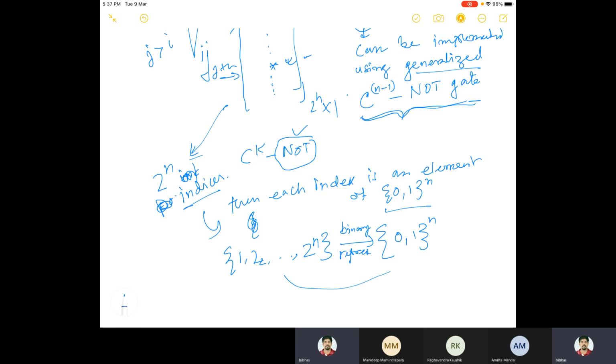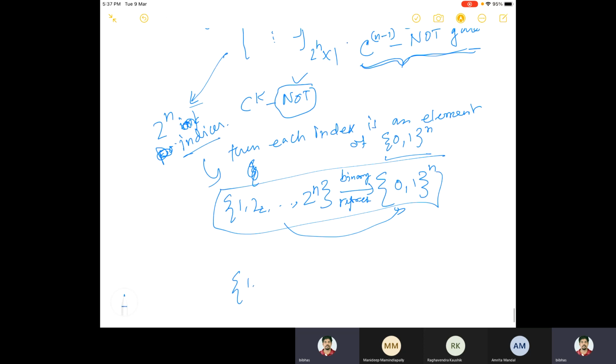So instead of the binary representation, you can also define another operation. There is something called a mirror, I don't remember exactly, reflection of something like that. Yes, it is called a reflected binary code, RBC. So this is one mapping, but you can also take this 1, 2, up to 2 to the power n, and this is Gray code, or you can call it a reflected binary code.